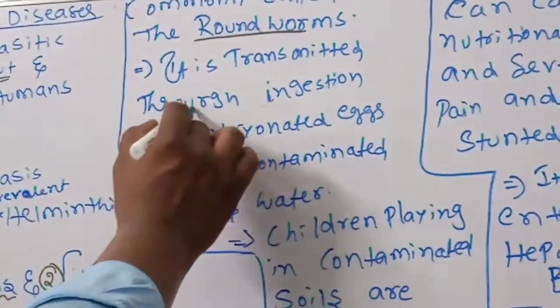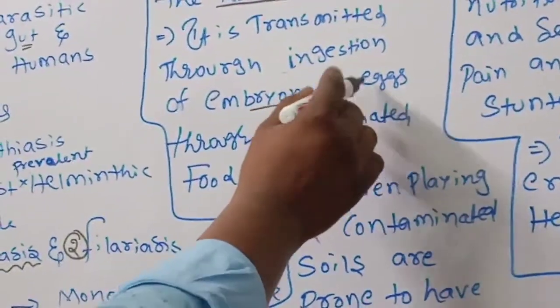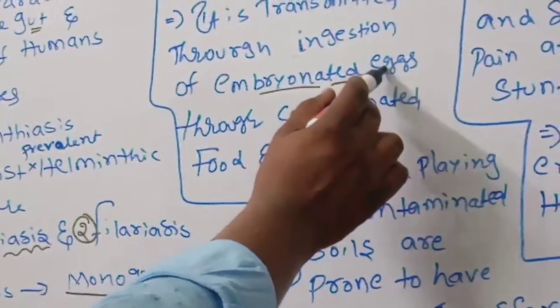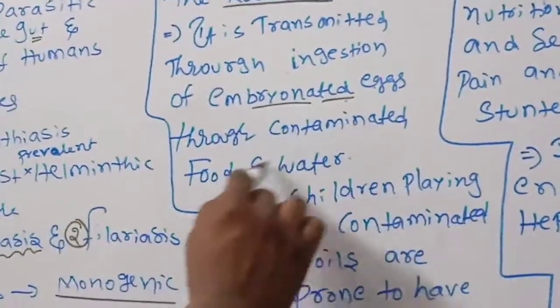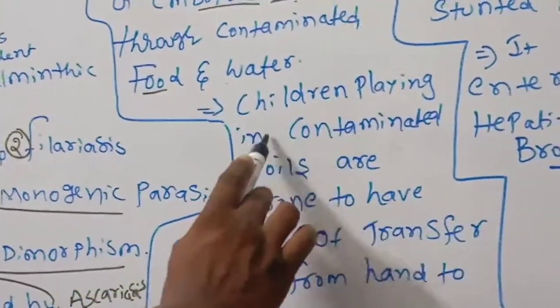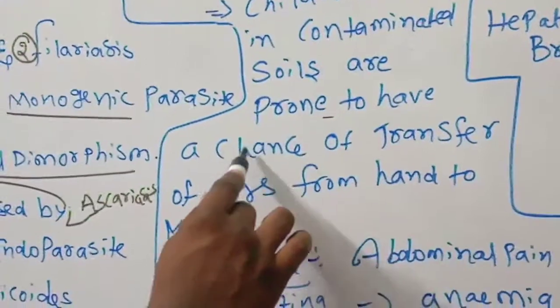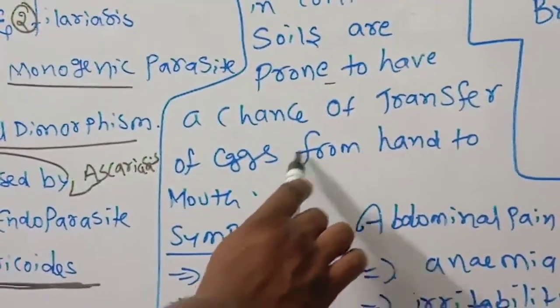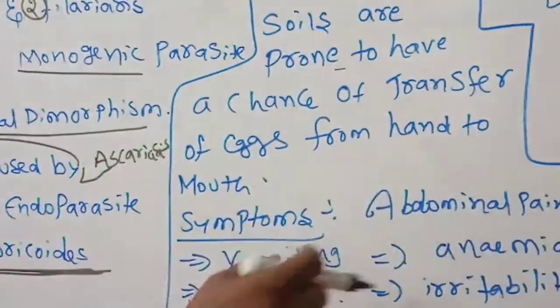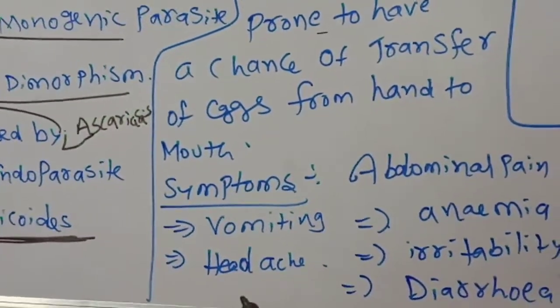It is transmitted through ingestion of embryonated eggs of these roundworms through contaminated food and water. Especially children playing in contaminated soil are prone to a chance of transfer of eggs from hand to mouth. So while playing in the soil, these eggs may go to the mouth.